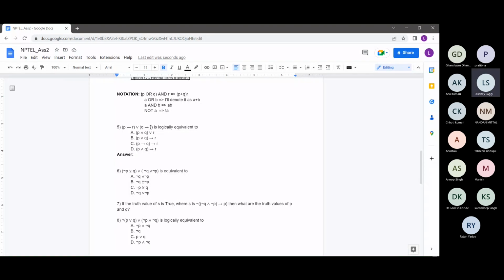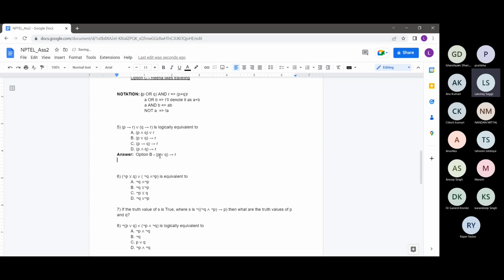So by intuition, we can see that this corresponds to something like P or Q implies R. This statement just means that if P was true, R was true, or if Q was true, R was true. So by intuition, this would correspond to option B, because either P was true or Q was true, and this implies R.